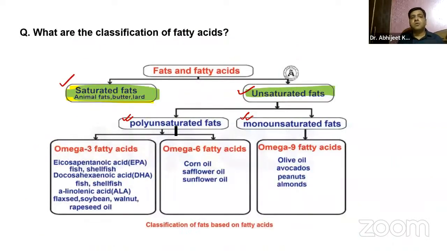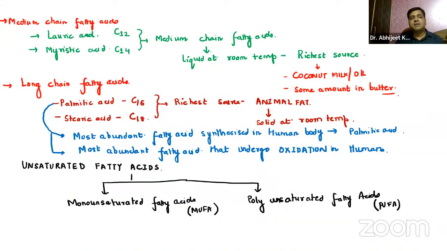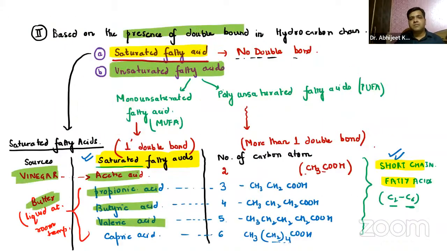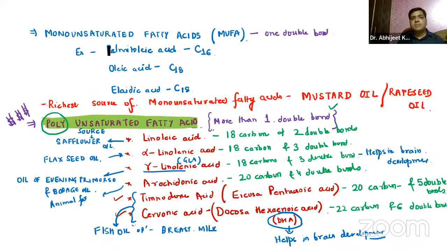Coming on to the unsaturated ones, the monounsaturated fatty acids, guys, you already know we have discussed them. We have palmitoleic acid, oleic acid, elaidic acid, right? They contain only one double bond.